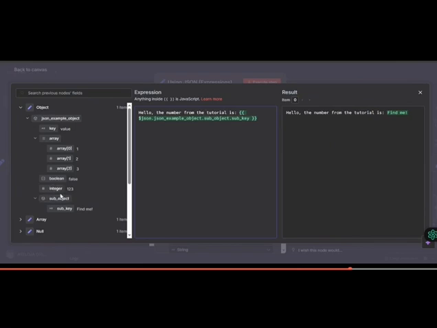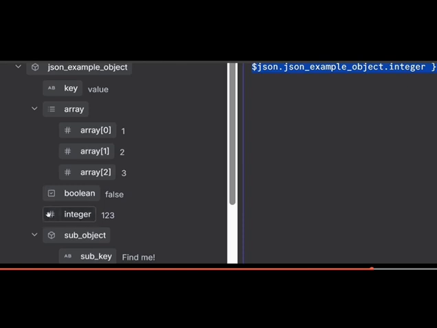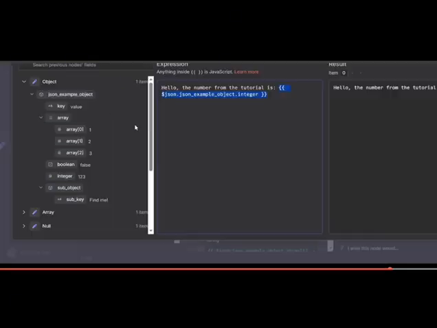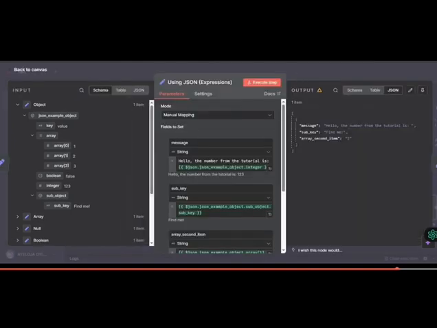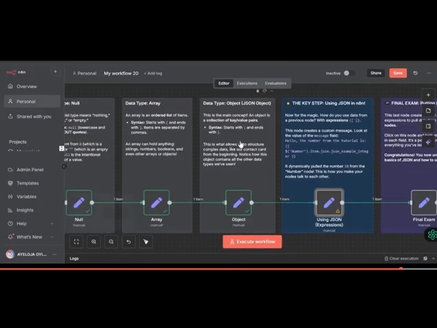So now we save the number. Of course we know that this is the number, so I'm going to look for the value of that number, but we're referencing the number here. So hello, the number from the tutorial is, so this is the number. And how do I know it's a number? Recall I said that numbers are represented by hashtags. So you can see this is a hashtag here representing this number. This is Boolean. This is an array because there's a menu icon. This is a string. So since we're looking for the number, I just go and look, okay, this is the number. So that is it about expressions.